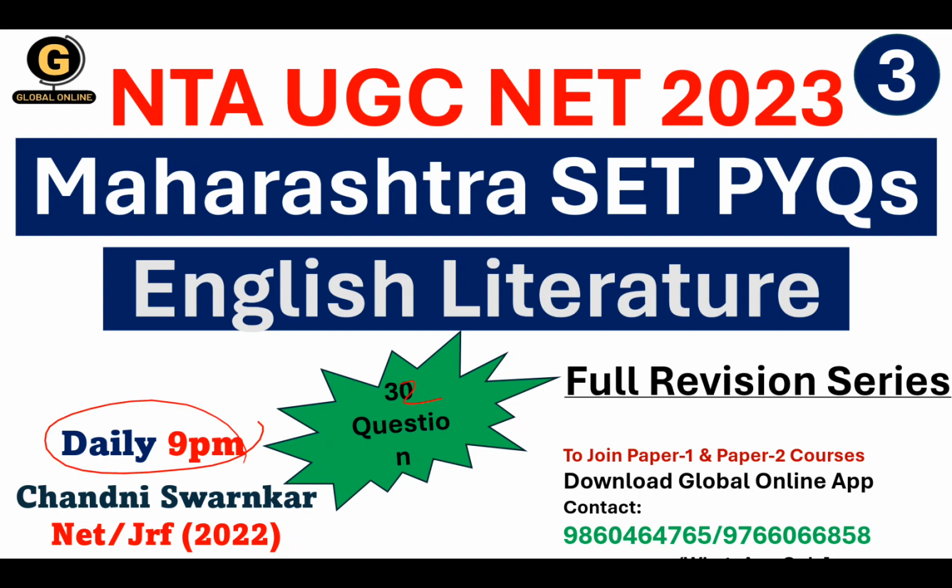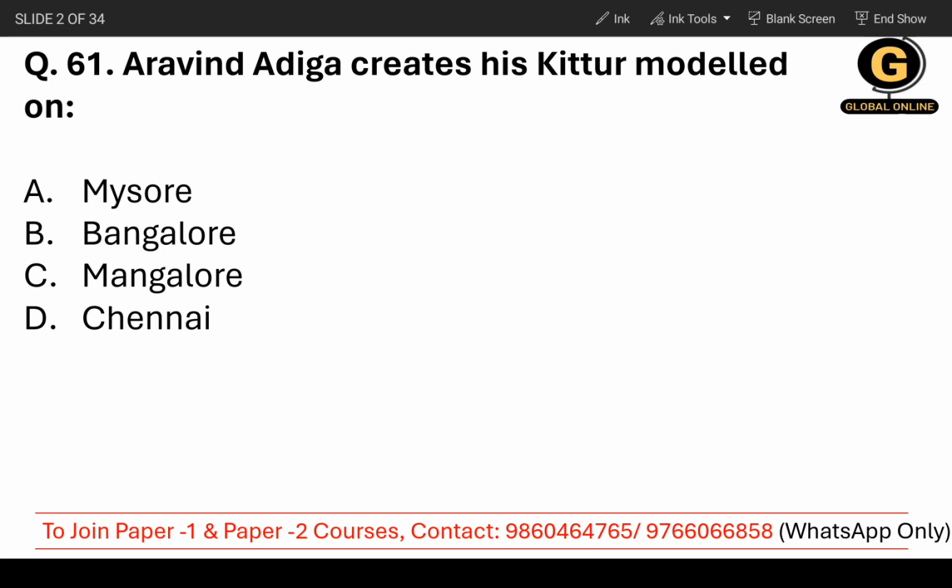Now let's start with the first question, that is question number 61. The question asks you that Aravind Adiga, a writer, creates his Kittur modeled on. So Kittur is basically a place that was modeled on something. You have to answer that. So let's see the options.